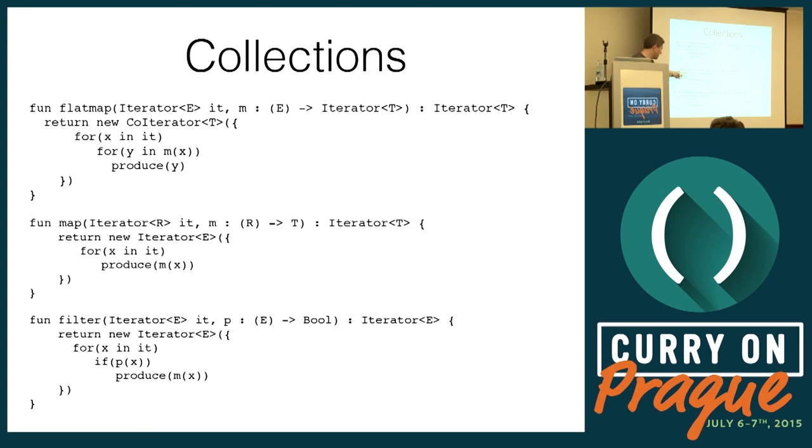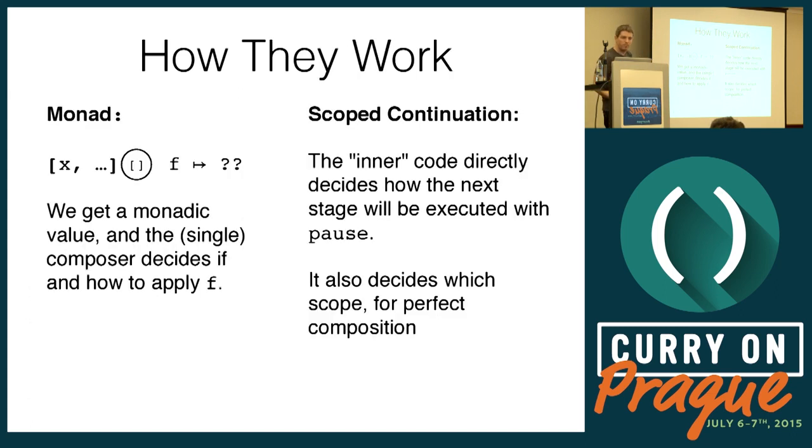Every time we call produce in a loop, you can think about it as another time the monad evaluates the next function. So how do they compare? This may not be clear, you have to think about it later. They're almost duals. With a monad, a function returns a monadic value, and it's a hint to the composer how to apply the next one. Maybe many times, maybe never. If it's a filter or an exception, the composer decides.